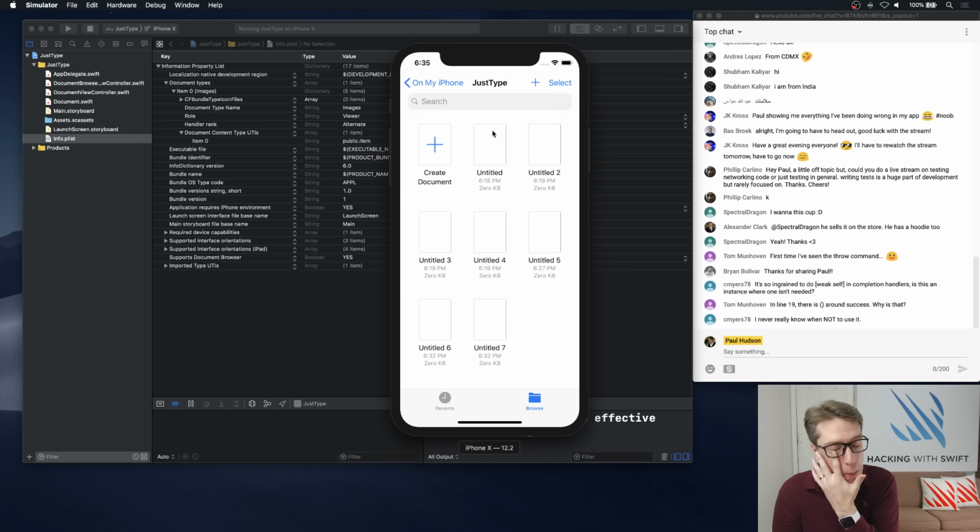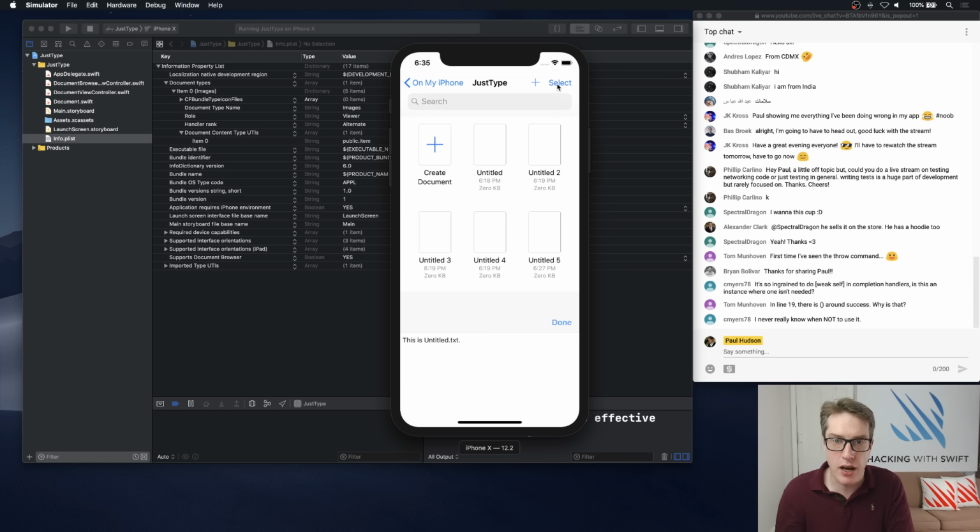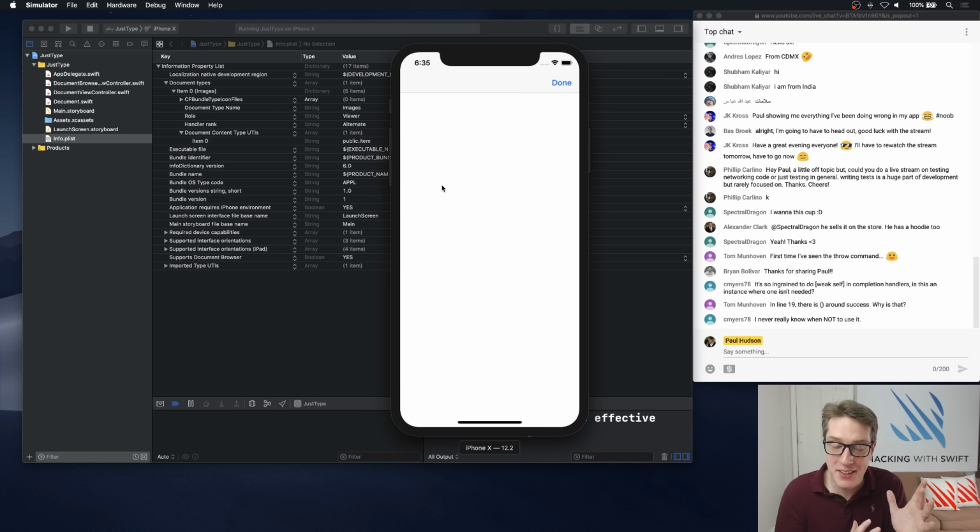So I'll go ahead and open Untitled, and I'll say this is untitled.txt, and press Done. Then again open Untitled, and you'll see it's empty. So it's opening and saving these files, but it's not actually saving the content. It's looking like it's doing all the work, but nothing's actually changing.